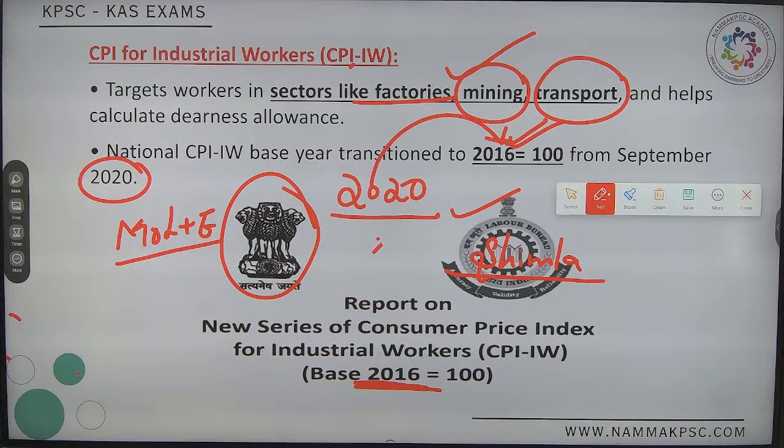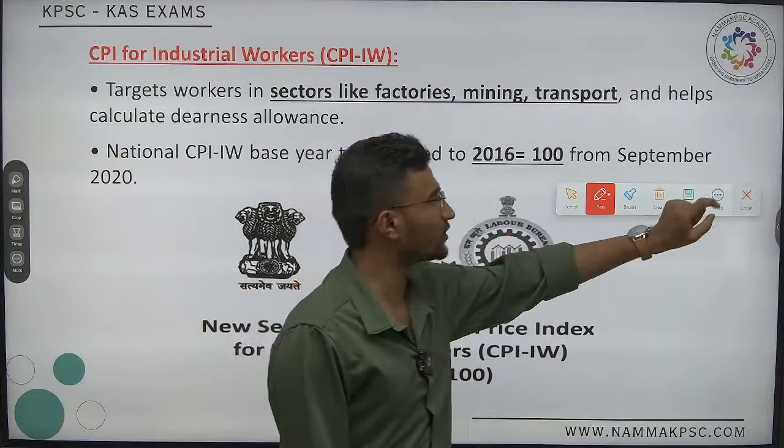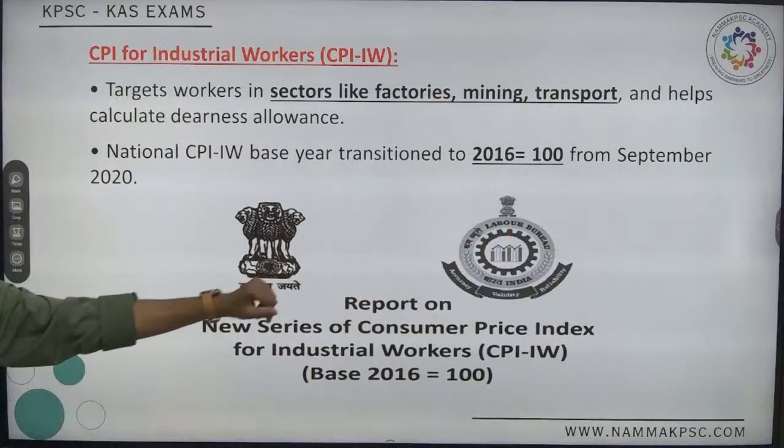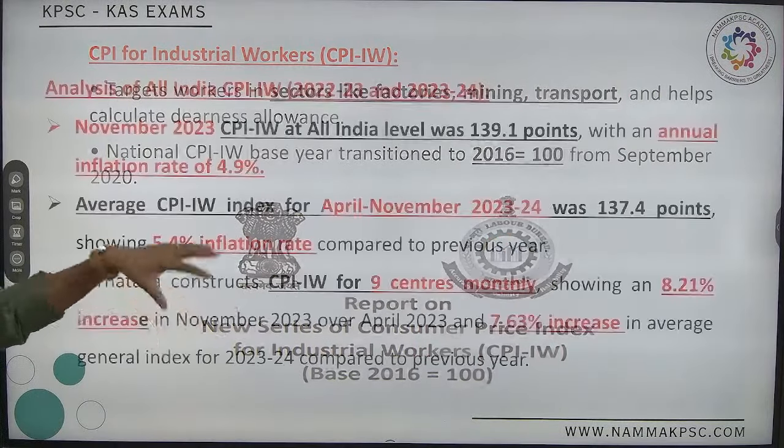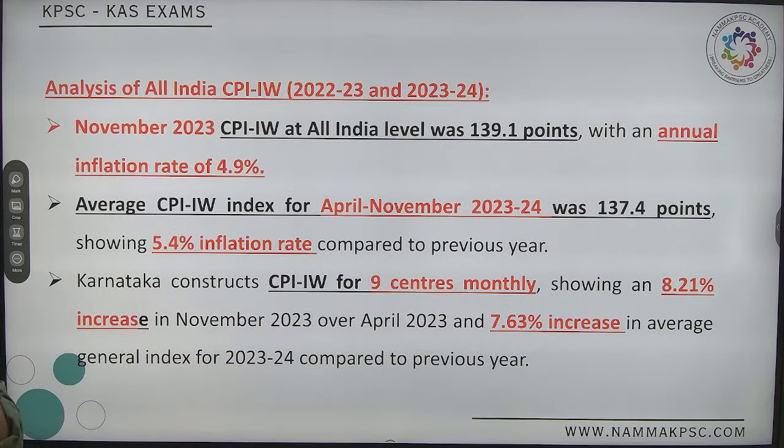Okay, now this is our first and foremost one. You have already studied the basics. Now what is the uniqueness with respect to the economic survey? Nothing but data. How much has increased, how much has decreased. We need to analyze that.